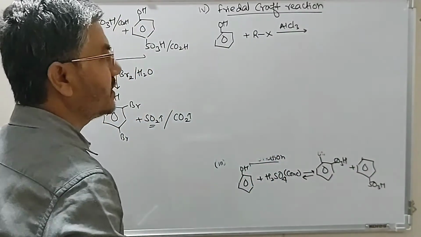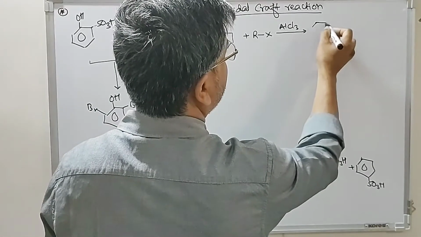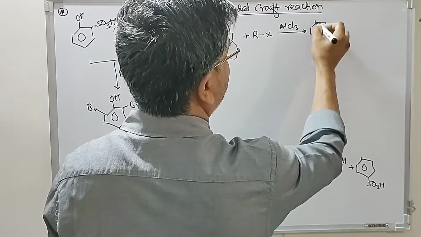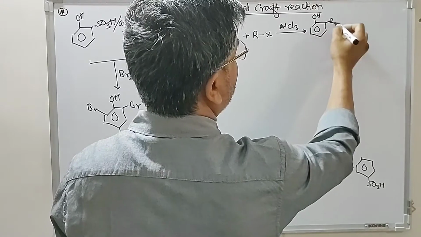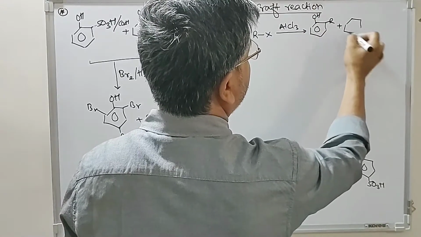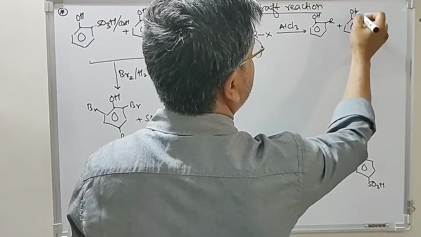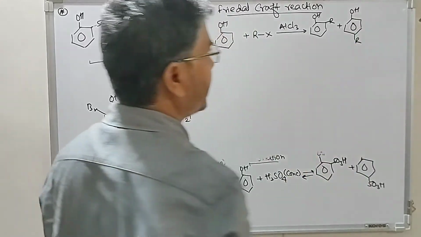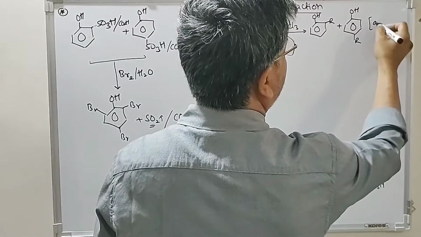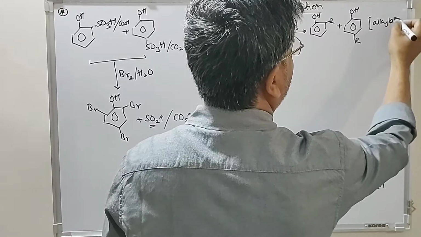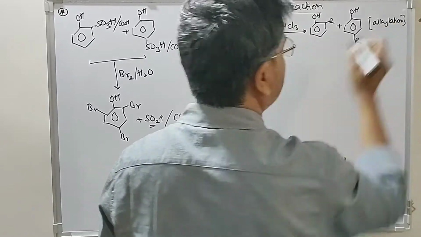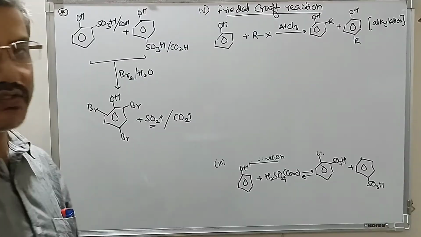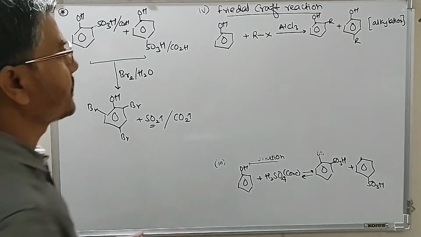When this happens, alkylated phenols are formed, with alkylation at ortho position and alkylation at para position. So we say this is an alkylation reaction: reaction of phenols with haloalkanes in presence of AlCl3 catalyst.